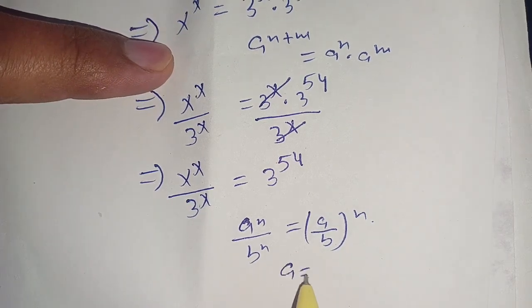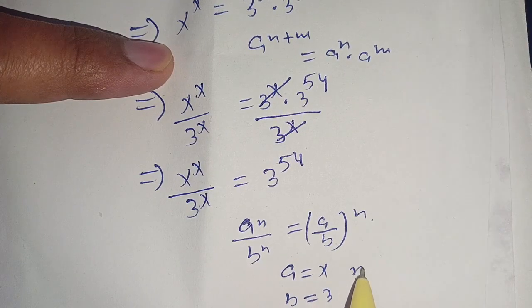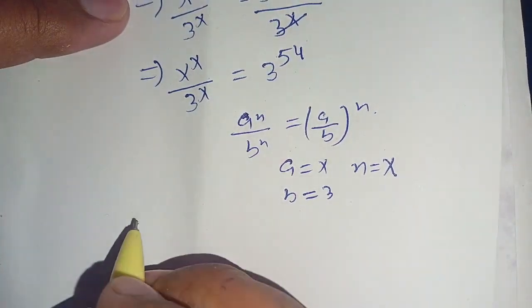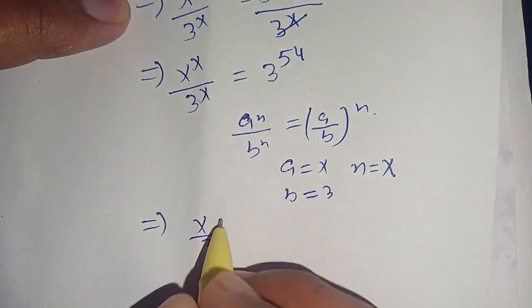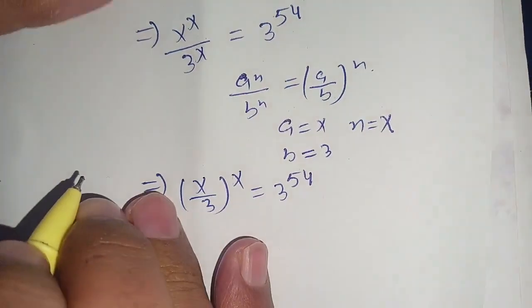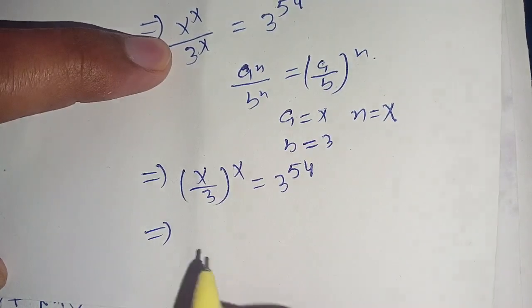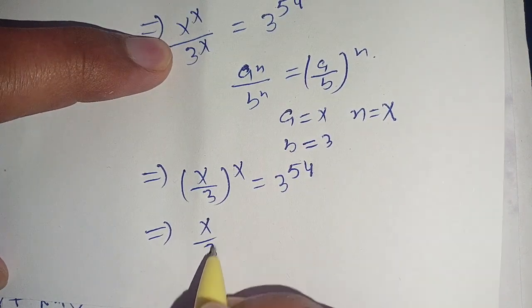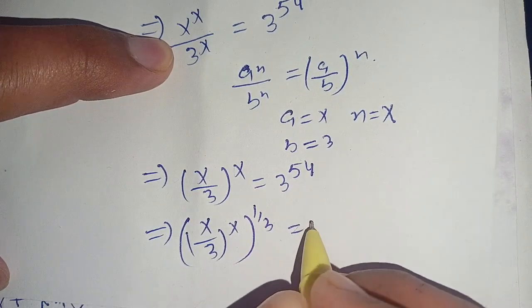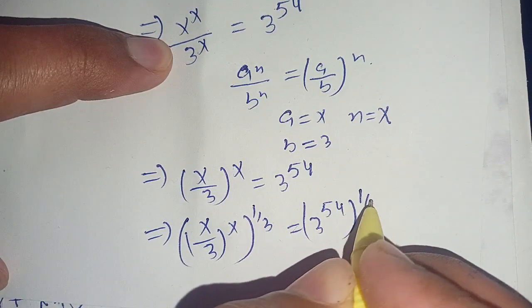Here a is equal to x and b is equal to 3, and in place of n it is equal to x. Using this identity we get (x divided by 3) whole power x is equal to 3^54. Now in the next step, on taking power 1 divided by 3 on both sides, we get ((x divided by 3)^x)^(1/3) is equal to (3^54)^(1/3).